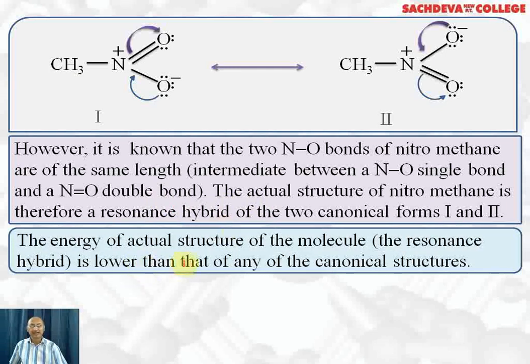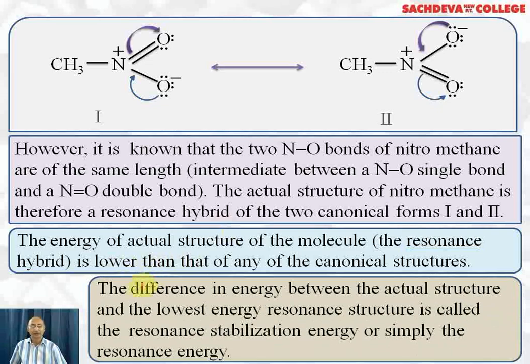The energy of the actual structure of the molecule, that is the resonance hybrid, is lower than that of any of the canonical forms because the resonance hybrid is more stable. The difference in energy between the actual structure of the molecule and the lowest energy or most stable resonating structure is called resonance stabilization energy or simply resonance energy.